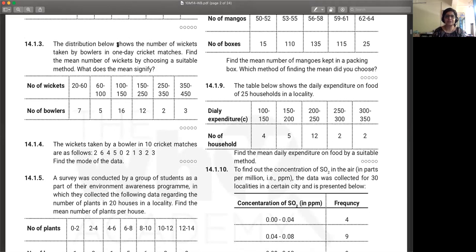The distribution below shows the number of wickets taken by bowlers in one-day cricket matches. Find the mean number of wickets by choosing a suitable method. So you can do this using the assumed mean method. Should be all right.